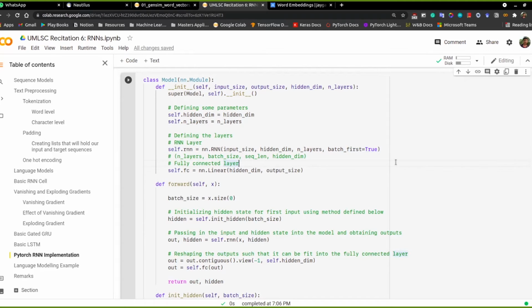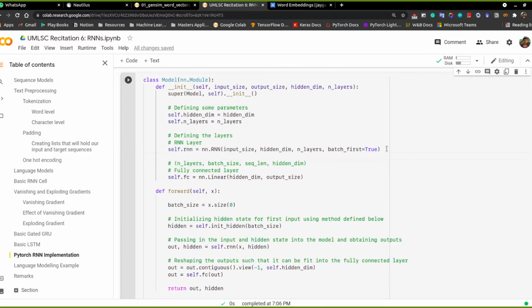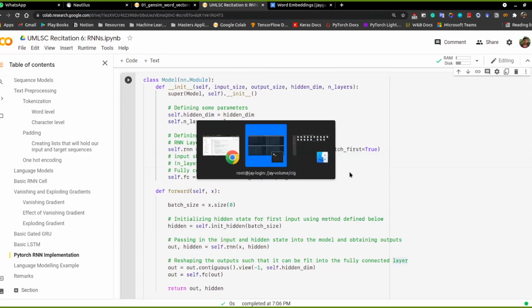Then we have the input sequence, which has batch size, sequence length, and hidden value. So if we pass the input in this shape, then we'll need batch_first equal to True here. But if you pass the input as sequence length and then batch size, then you can set this parameter to False. It depends on how you process your input, and based on that, this particular choice would be made. So is that clear?